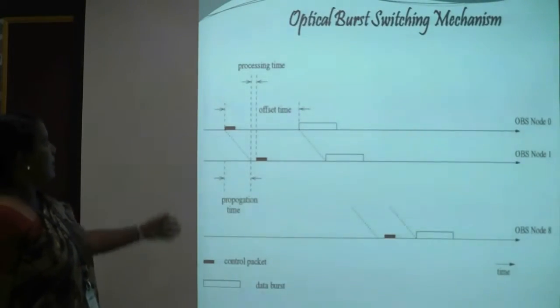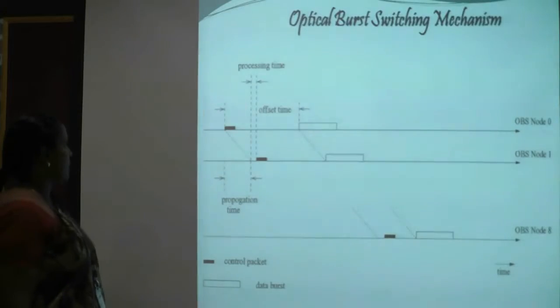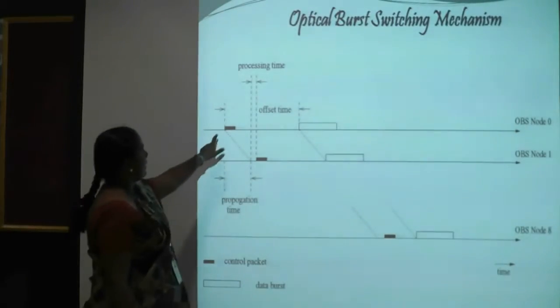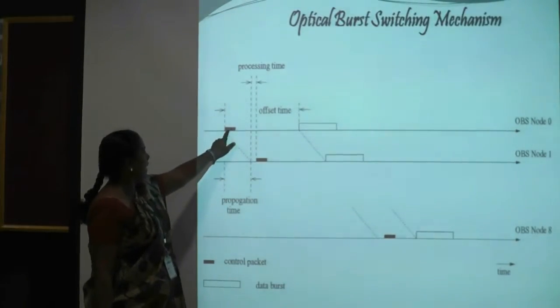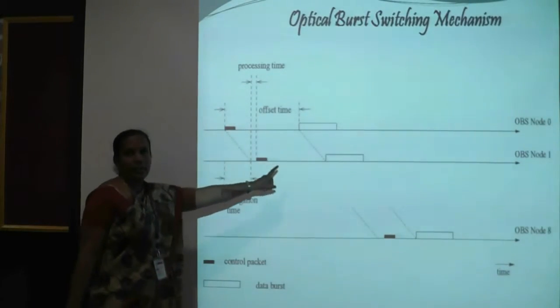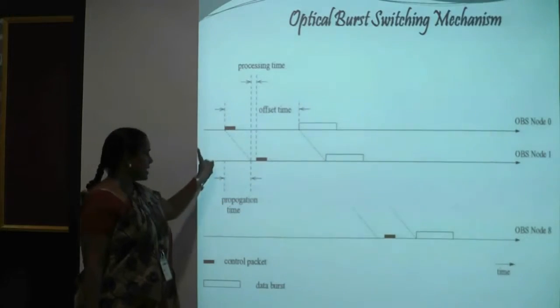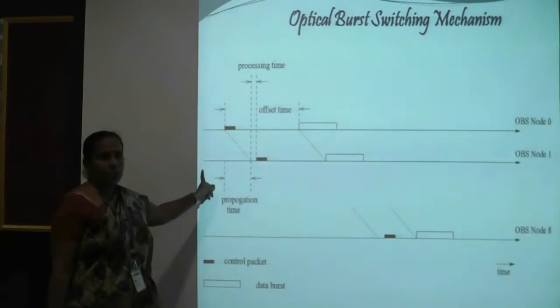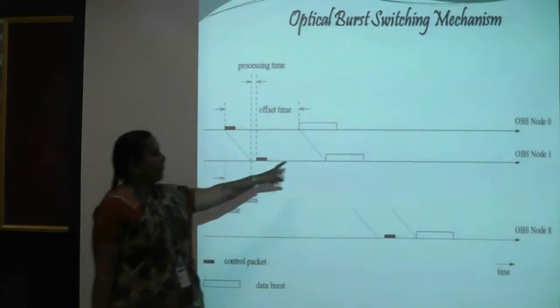This is the diagrammatical representation of optical burst switching. Here the optical control packet is transmitted first, and after finding whether the intermediate node is available, it will send the details to the sender, and then the sender will transmit the packet next.